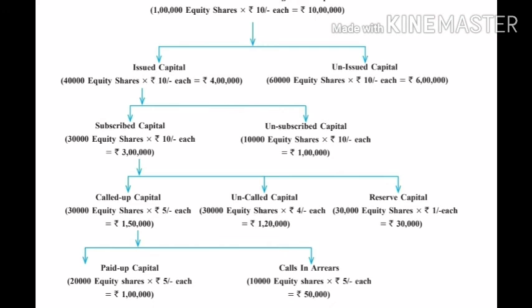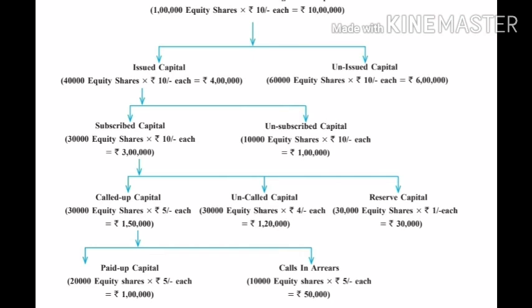Now see, subscribed capital is 3 lakh. That means from the general public we will collect 3 lakh capital only. So these 3 lakh will be collected in the form of called up capital as well as uncalled up capital. Called up capital is 30,000 equity shares of 5 each. So how much have we collected from the public? 1,50,000.